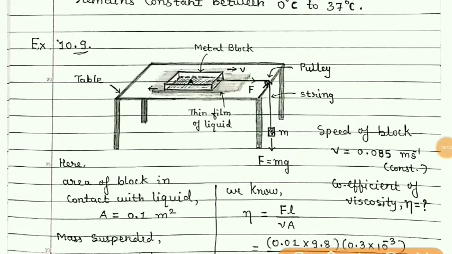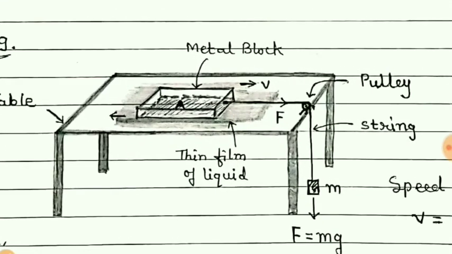Now example number 10.9. Students, just go through the statement given in the textbook. In the statement it is given that there is a metallic block lying on the surface of a table.